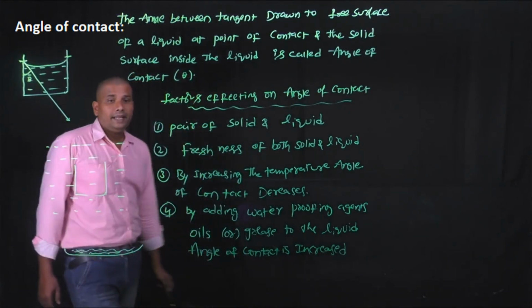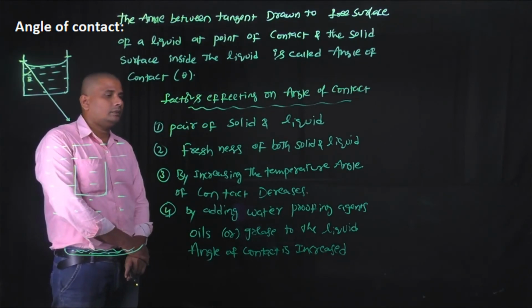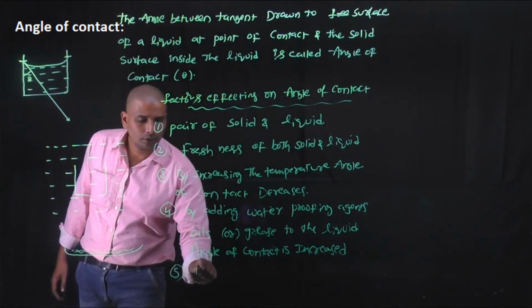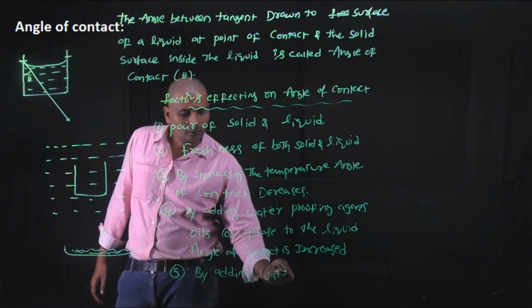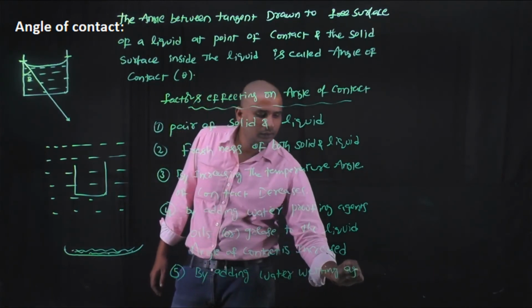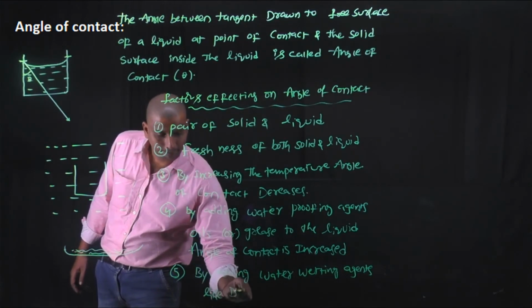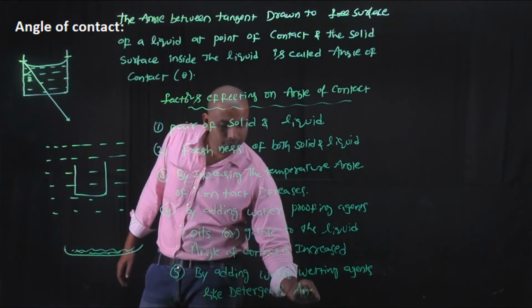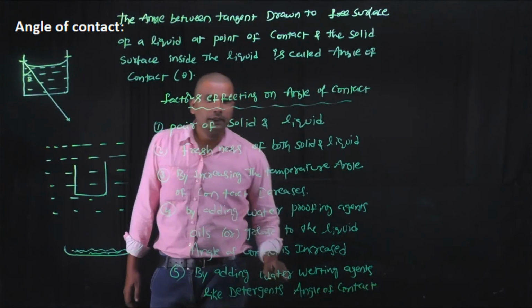And by adding water wetting agents like detergents and surfs, the angle of contact decreases.